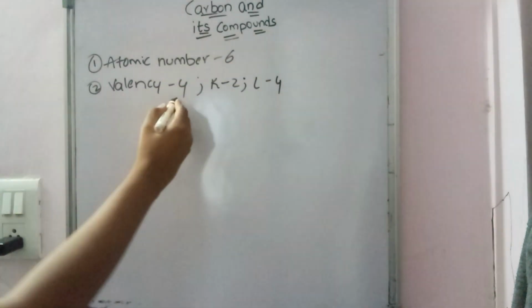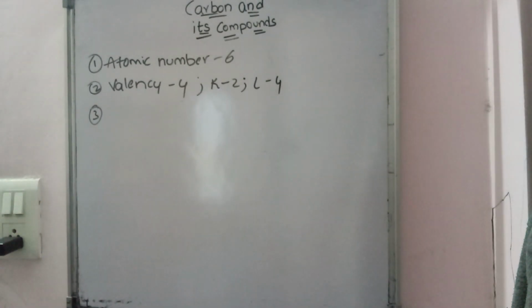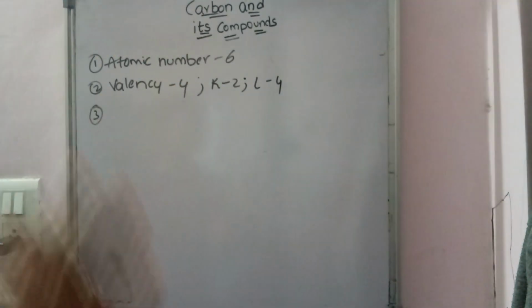So its valency will be 4. And this carbon is called a versatile element because everything we use in our daily life is definitely made of carbon.